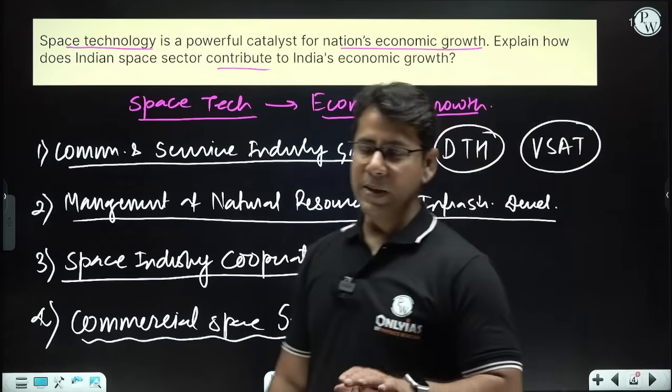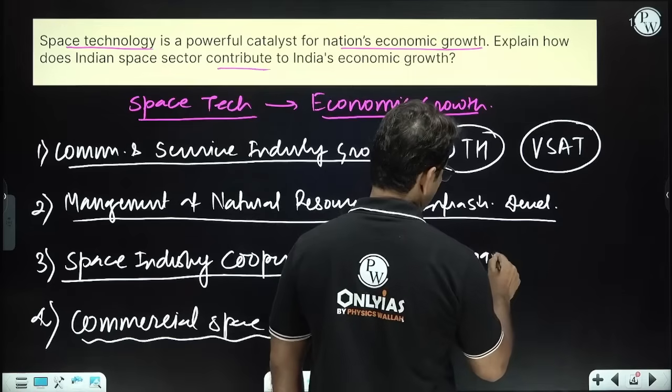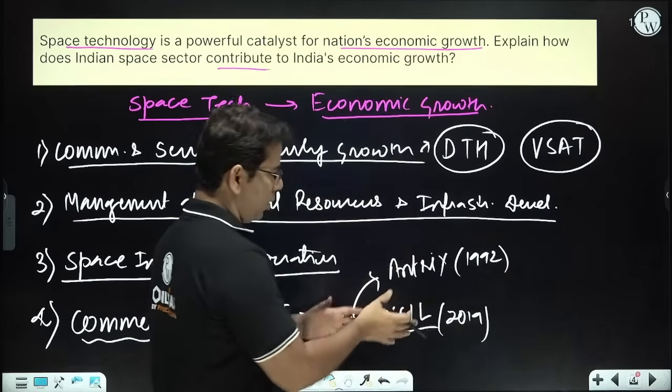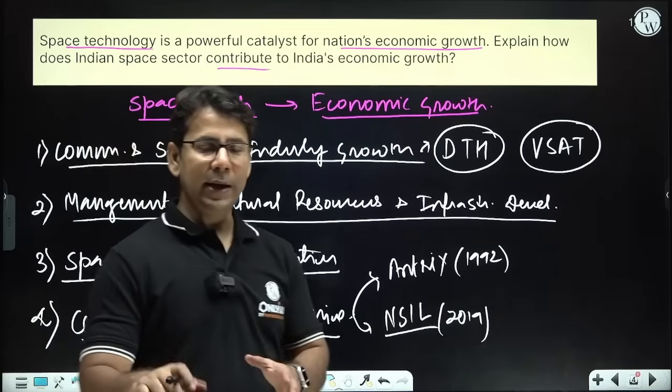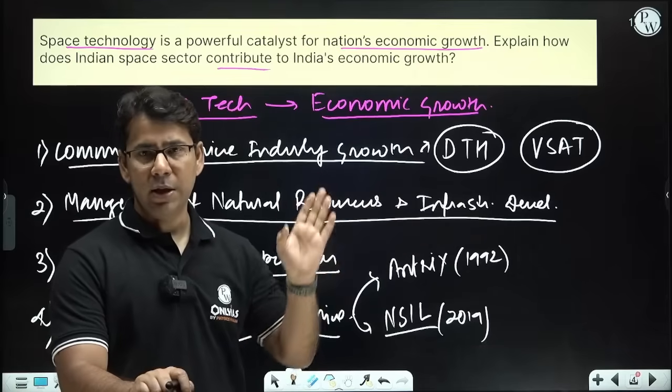NSIL, New Space India Limited. So Antrix was established in 1992 and this was established in 2019. So these are the two commercial wings. And not only that, it is also paving the way for the commercial sector to enter into space technology.